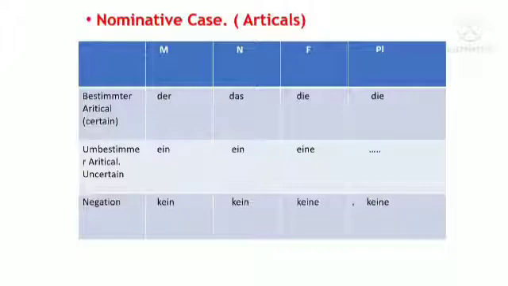Negative article: for masculine kein, for neuter kein, for feminine keine, for plural keine. Okay. So in nominative case you see der, das, die, ein, eine, kein, keine.